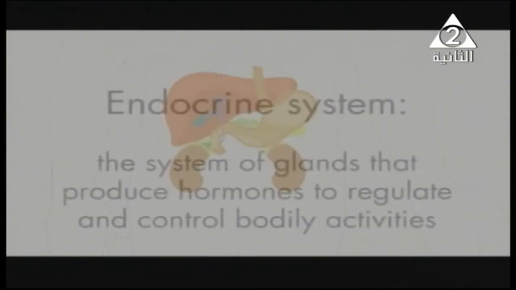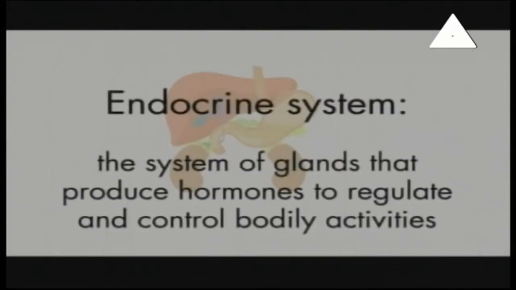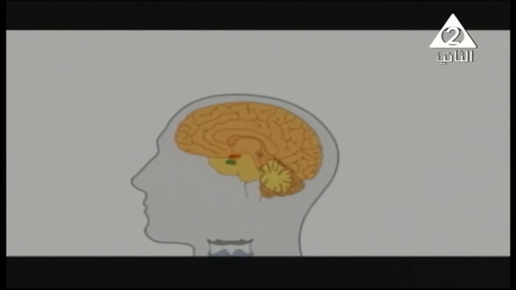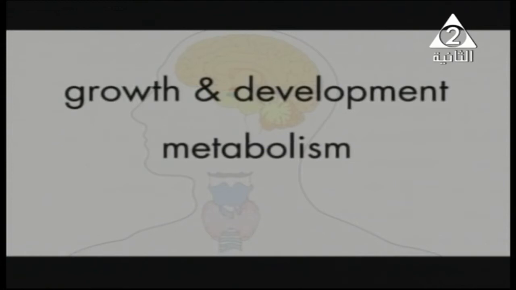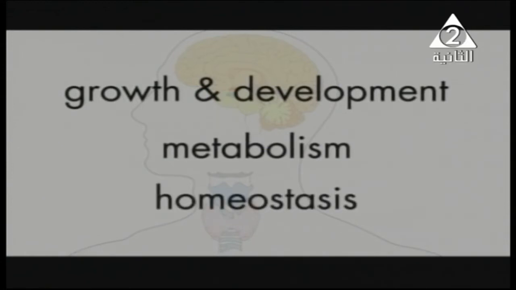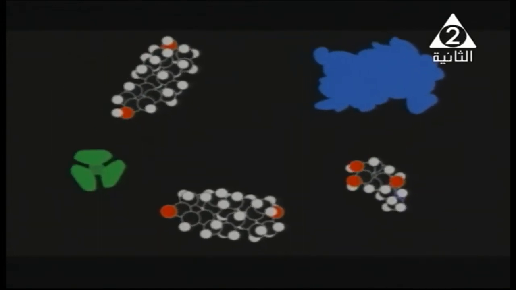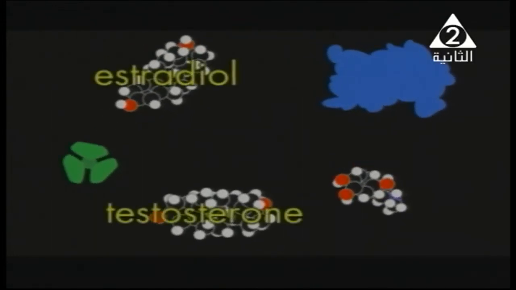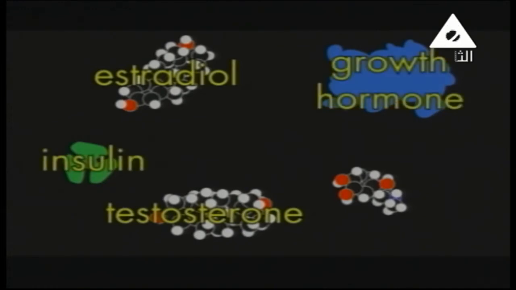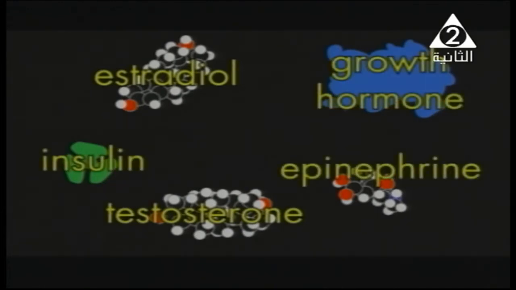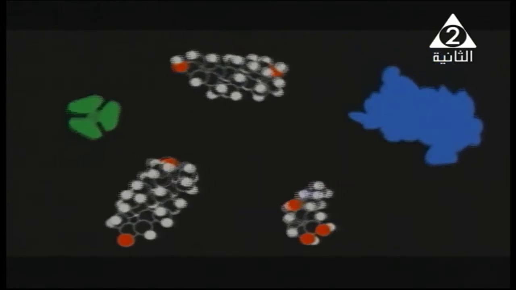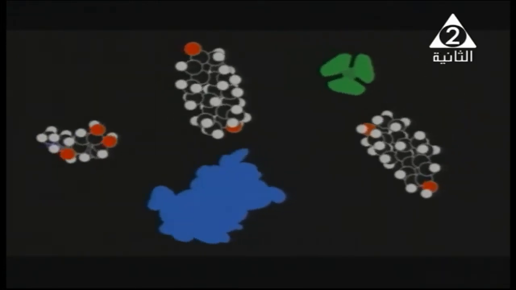environment. In our lesson today, we need to study the meaning of the endocrine system and the meaning of endocrine glands, which secrete their secretions directly into the bloodstream. We have many different types of hormones, like testosterone, insulin, growth hormone, and epinephrine, which is adrenaline.